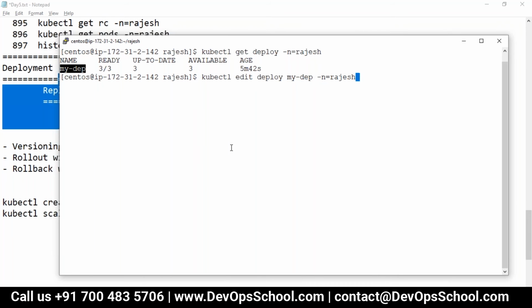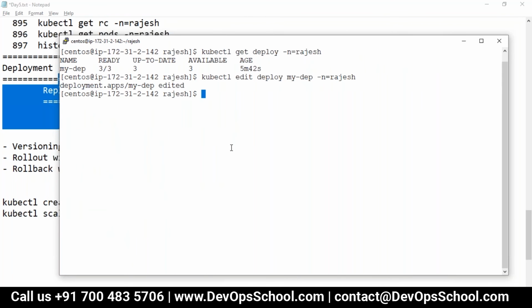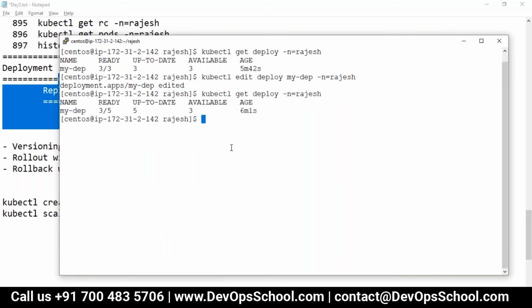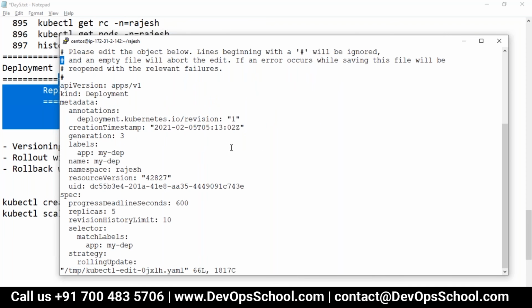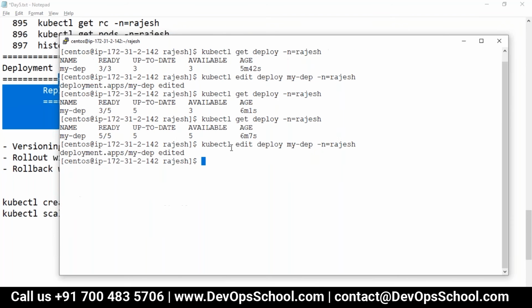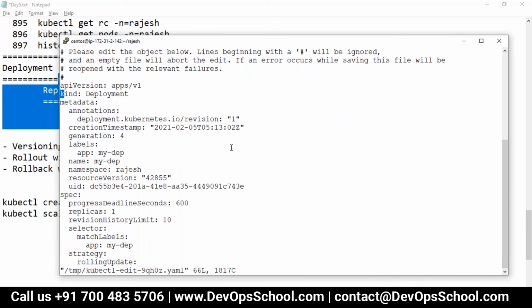Now look at my screen, guys, please. Right now, how many replicas do you have? 3. I'll make it 5. And you see here, got the 5. Two will be created. Now I can make it 1 also quickly, and it will become terminated. See here. So these are the things you can do.